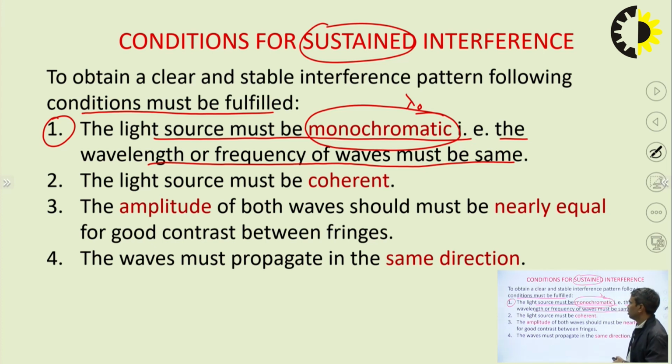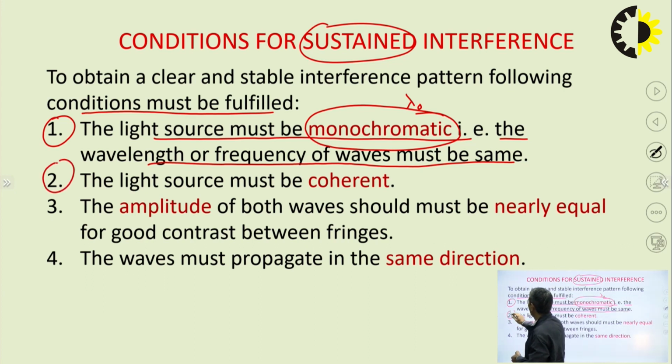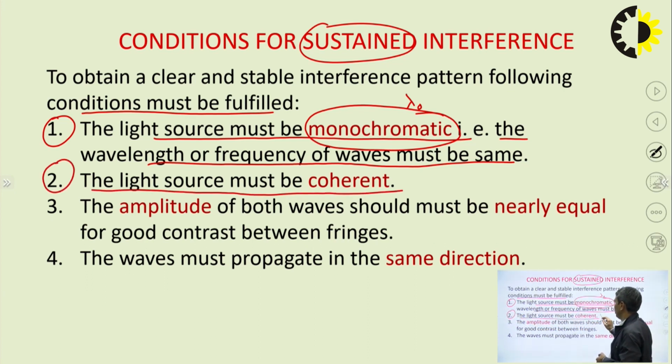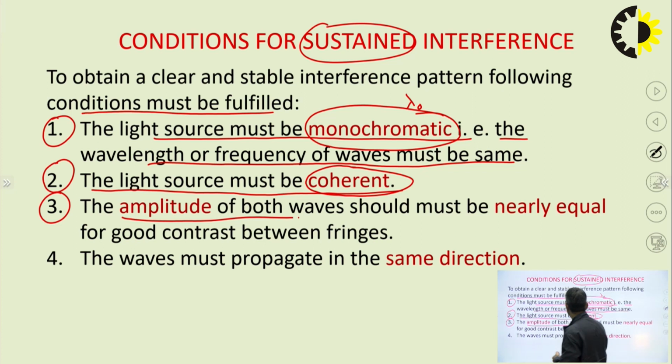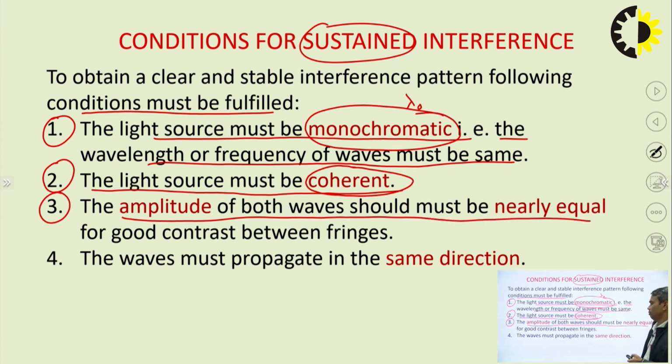The second one is the light source must be coherent. As we have discussed earlier, coherent means the phase difference must be constant. The third one is the amplitude of both waves must be nearly equal for good contrast. If we want to see the maxima and minima very clearly, the amplitude should be nearly equal, so the contrast will be good.